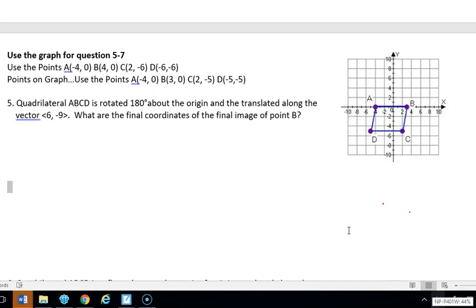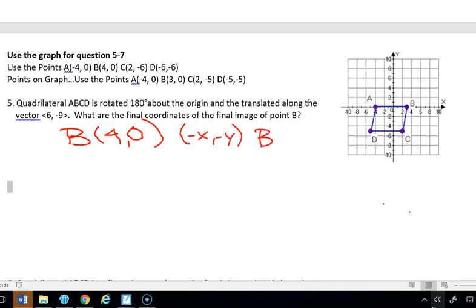So for number 5, we're only using point B, so we're going to do both B's. Our first B was (4, 0). And so we're going to do that one first. It says that we're going to rotate 180 degrees. That means we would do (-x, -y). So our B' would be (-4, 0).